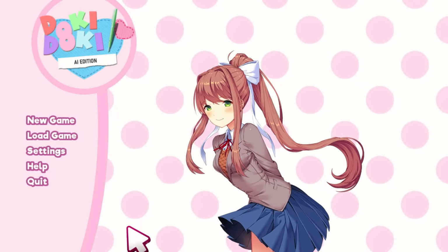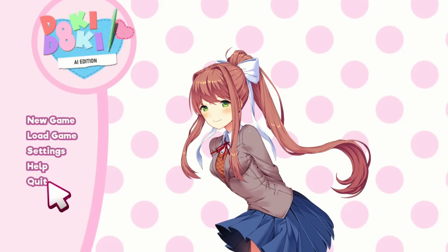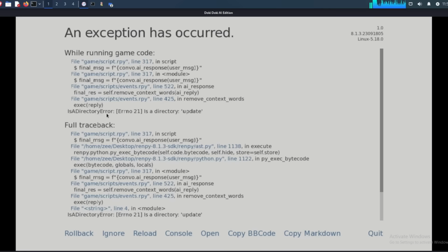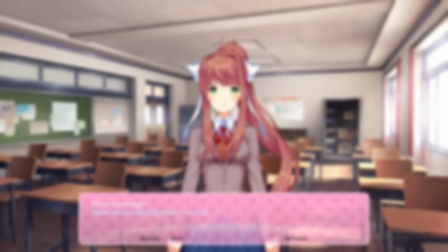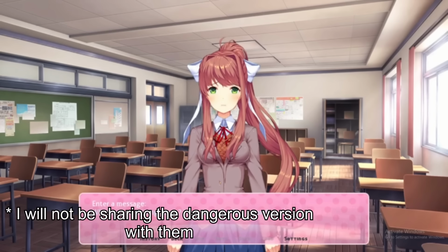I'm going to be making Doki Doki, but Monika is sentient with the help of AI. She'll have full access to my computer where she can run and execute code. Oh wait, did she remove a file? She might have removed a file. And on top of that, I'm going to be sharing this with other people to test out.